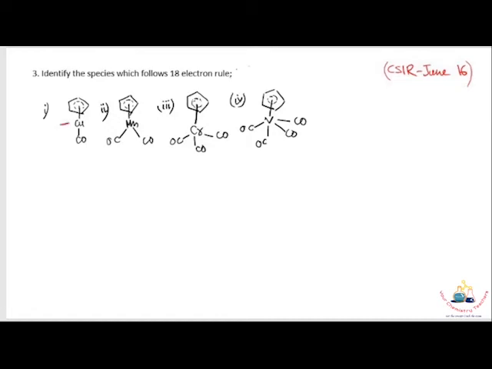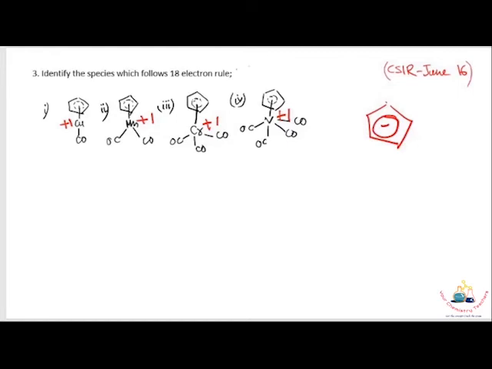First, copper is in the +1 oxidation state. Manganese +1 oxidation state. Chromium also +1, and vanadium also +1 oxidation state. All the metals here are in the +1 oxidation state because of the cyclopentadienyl anion. This is the ligand. Because of its minus charge, the metal becomes +1 oxidation state.